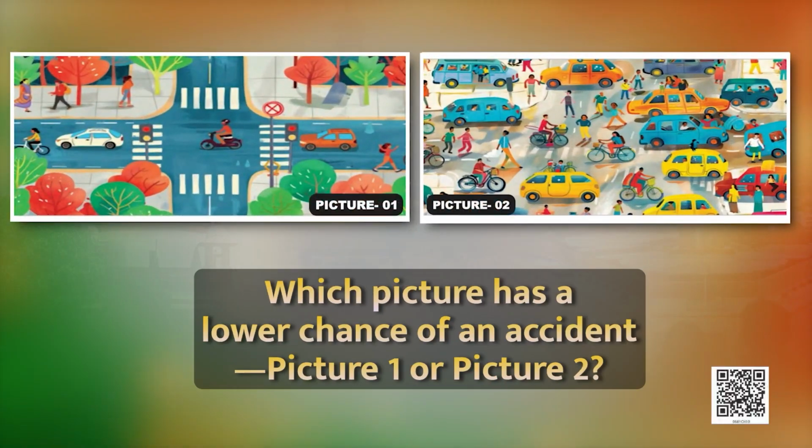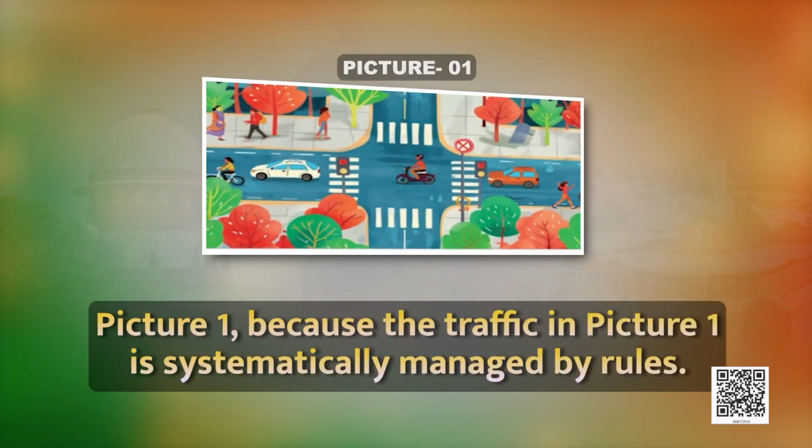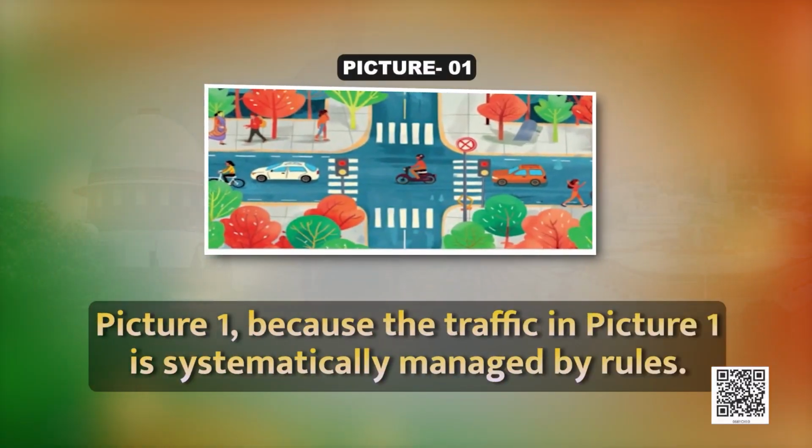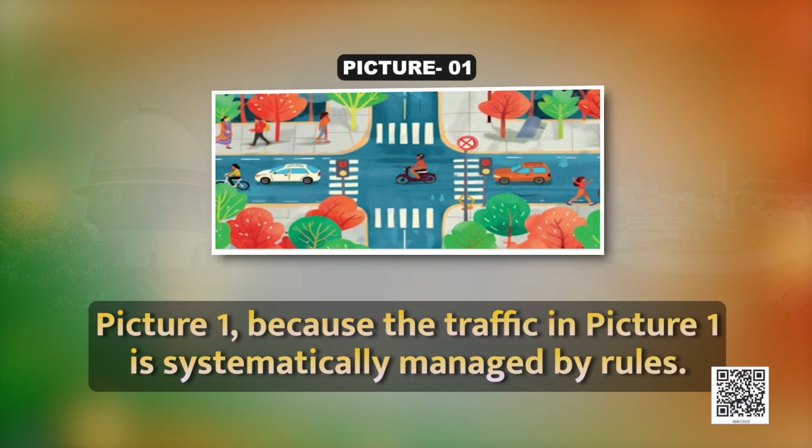Before starting today's session, I want to show a picture. Which picture has a lower chance of an accident? Picture 1 or picture 2? Yes, you are right. Picture 1, because the traffic in picture 1 is systematically managed by rules.